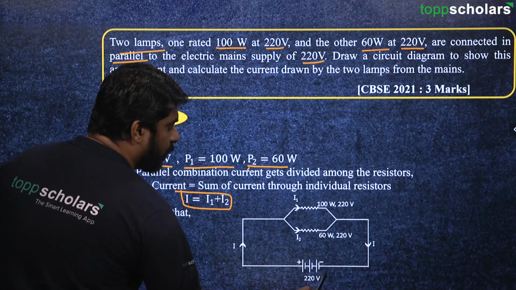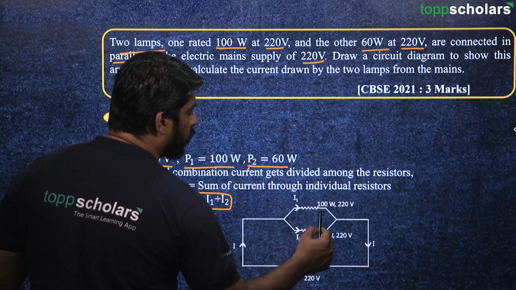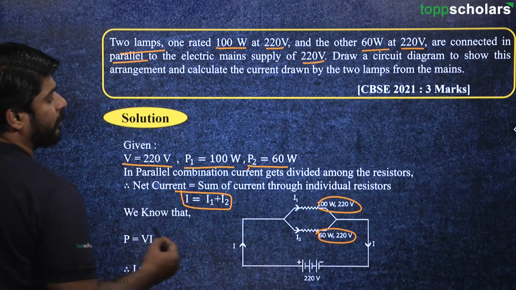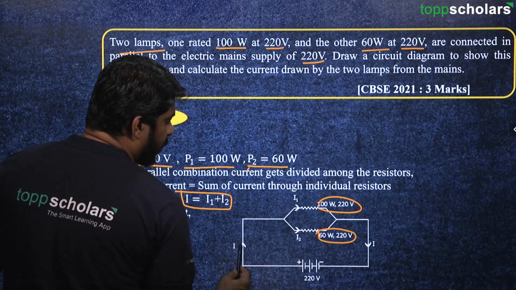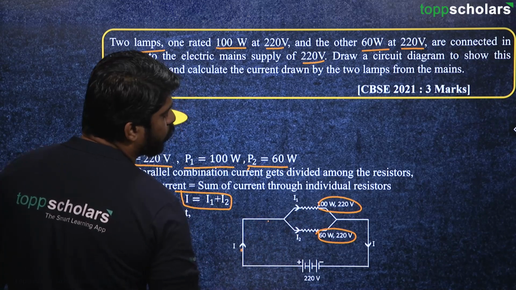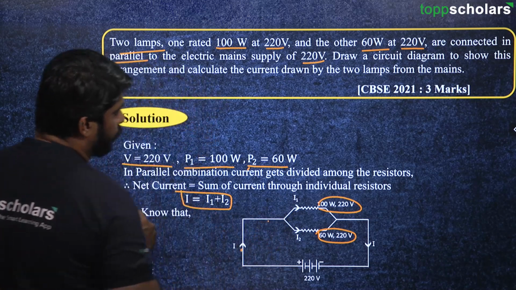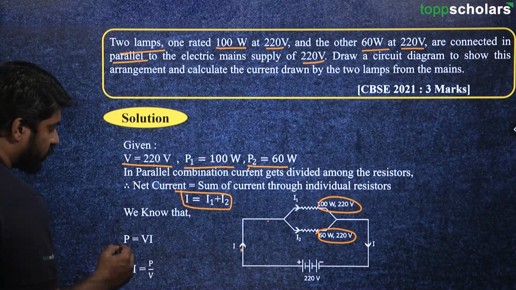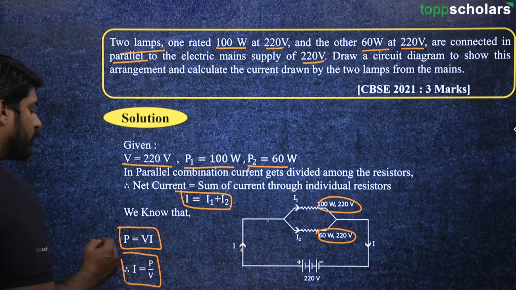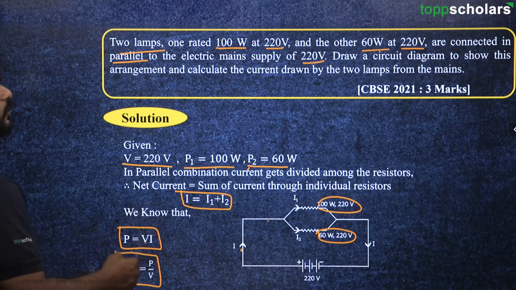Here we have drawn this. This is the power supply, that is 220 volt. Here we have the 100 watt bulb and here we have the 60 watt bulb. This is the total current drawn by the circuit, and here this current gets divided into two directions, and we have named these currents I1 and I2. We know the formula, power is equal to V into I, therefore I is equal to P upon V. We will use this formula to solve this problem.